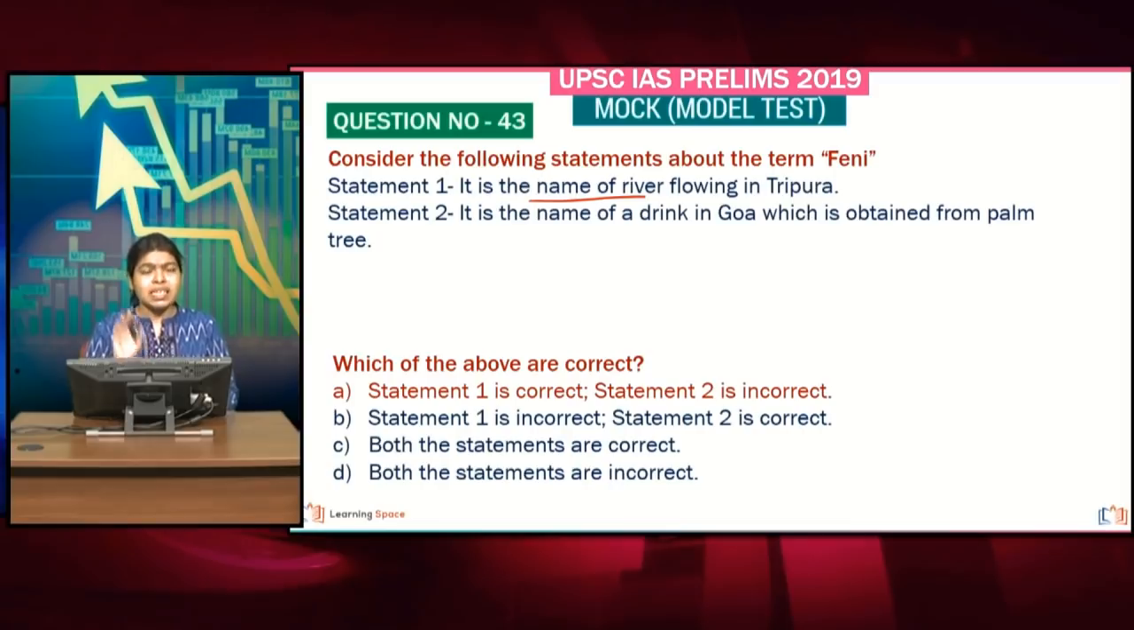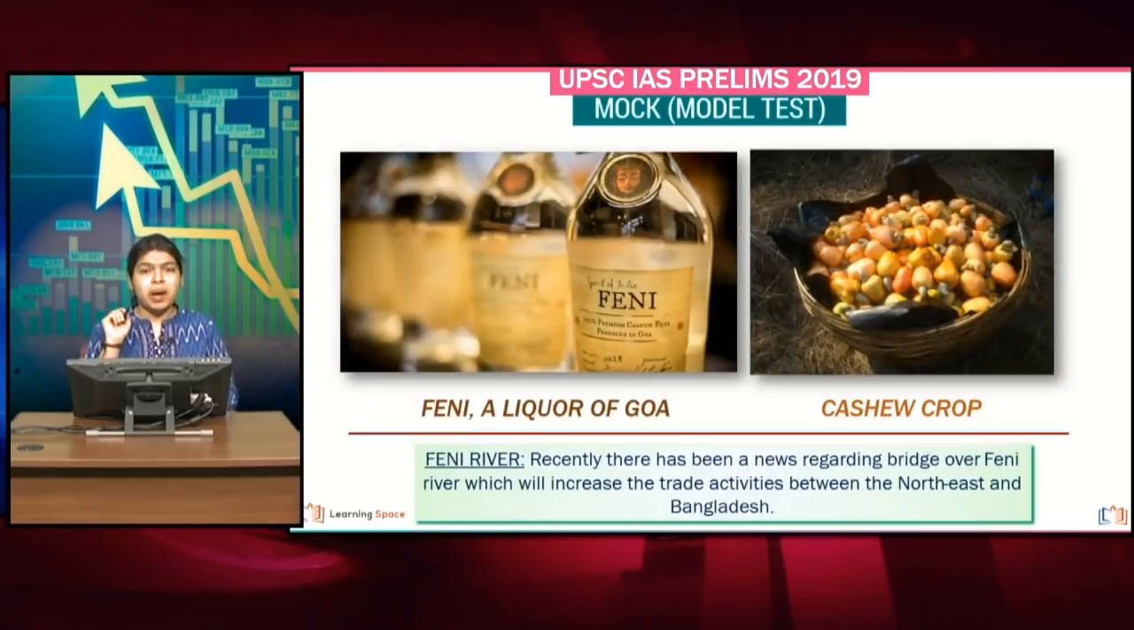And why is it in news? Yes, recently there has been a development wherein there is a proposal to construct a bridge over the river Fenny, and this is essentially going to link your northeastern states with Bangladesh. So this is going to promote trade activities in northeastern parts of India. And the second statement here is talking about a drink in Goa, that is completely correct. But this liquor of Goa, the Fenny, is actually tapped from the cashew crop and not the palm tree. So that is the mistake in the second statement.